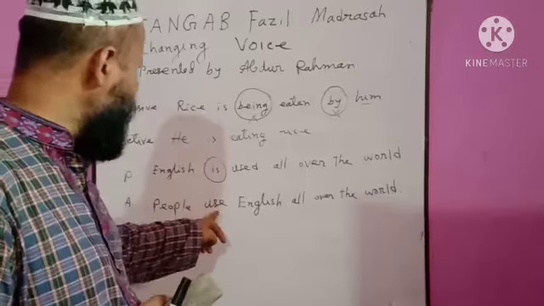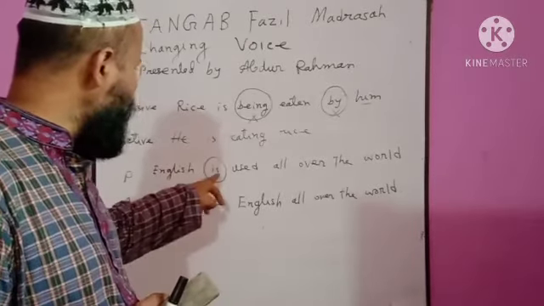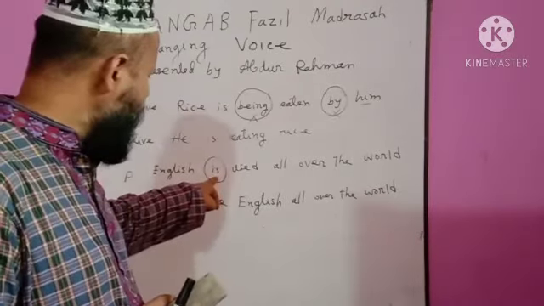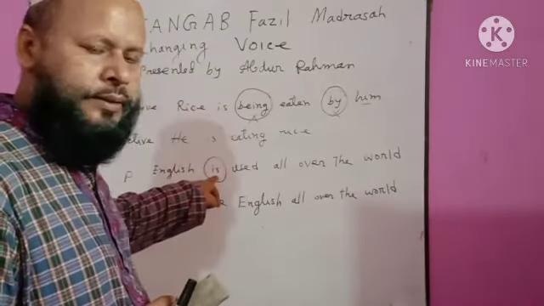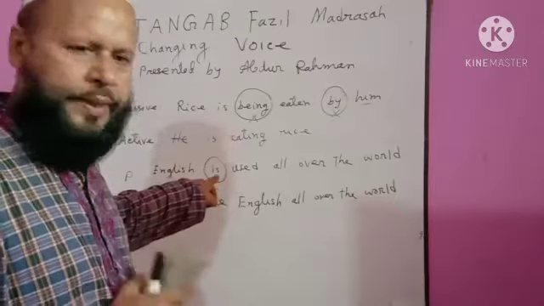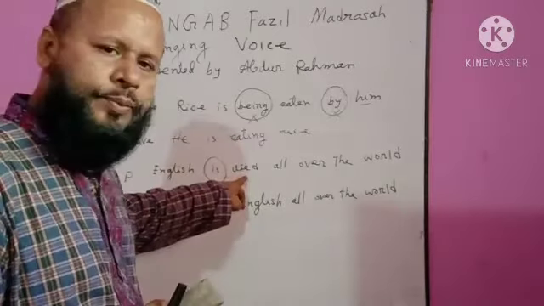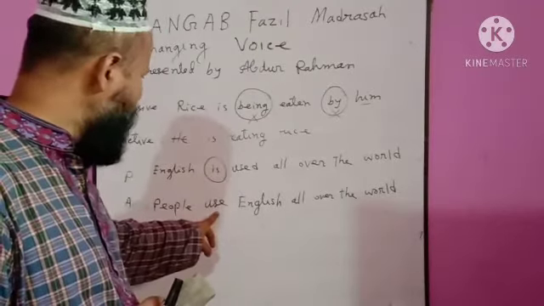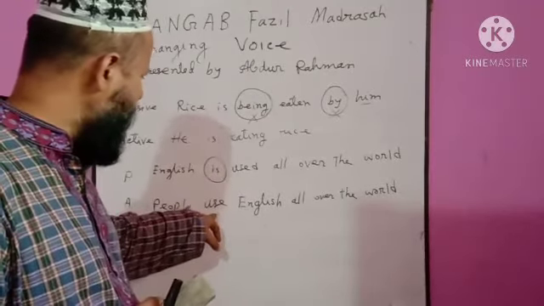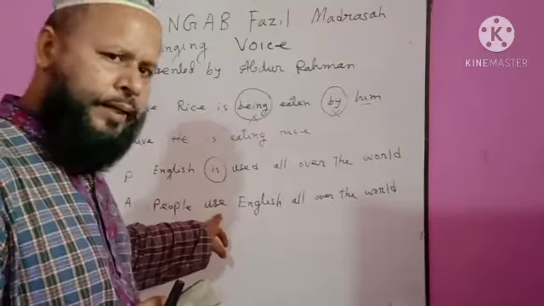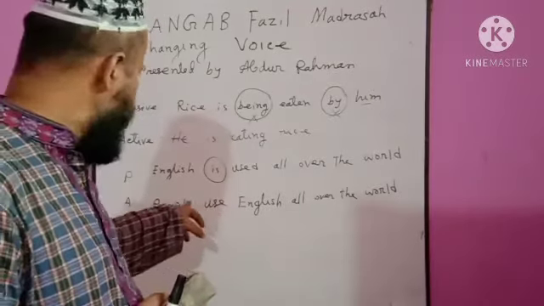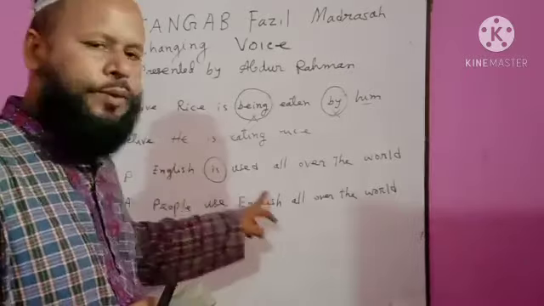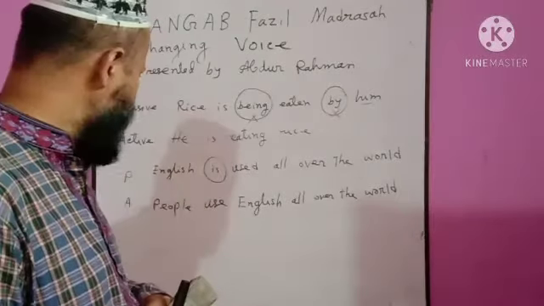Number 4, main verb will be changed according to verb to be. To be, this is present form. Then main verb will be present form. Use. Use is the present form of used. After the main verb, we shall use the subject as object. English.